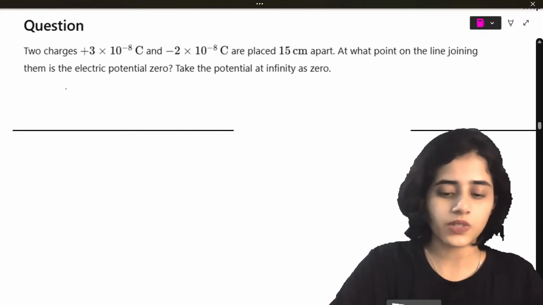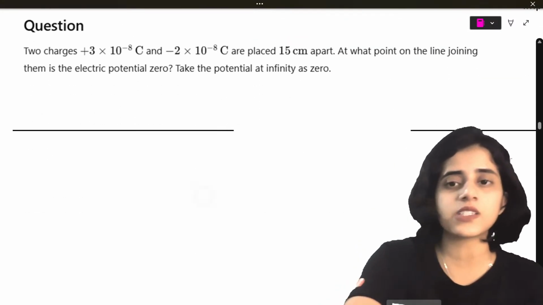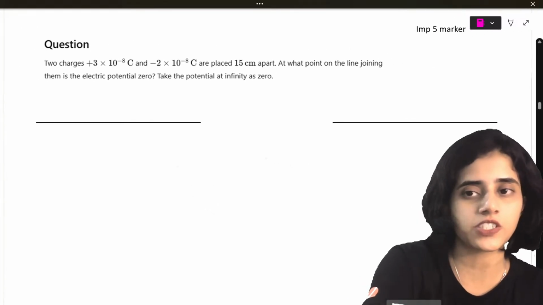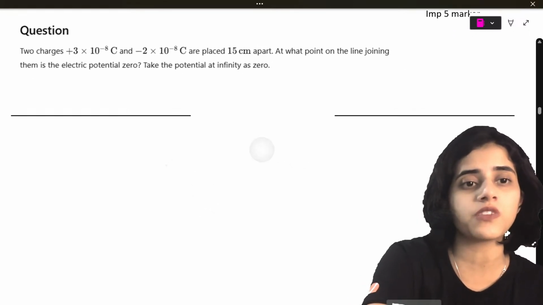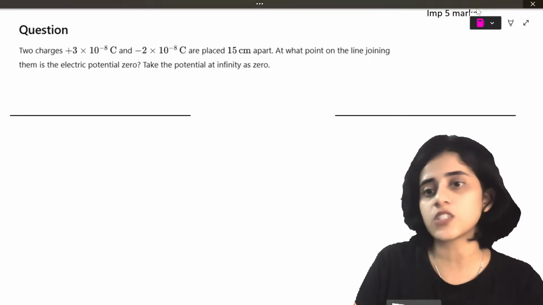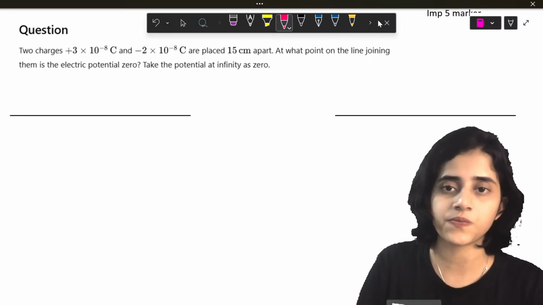Let's move on. Okay, there's one more question. So these kinds of questions are very commonly asked. Okay, this is a very important 5 marker. I've seen such questions in lots of papers.